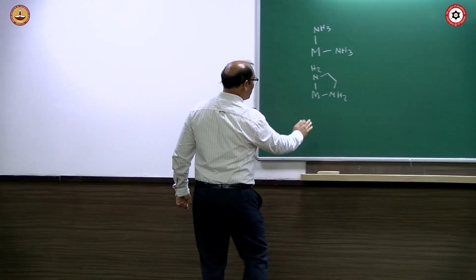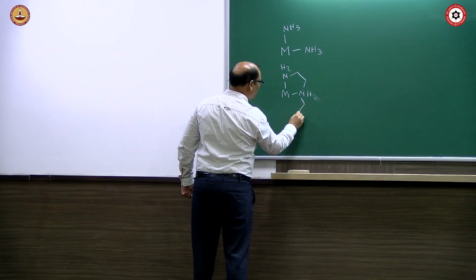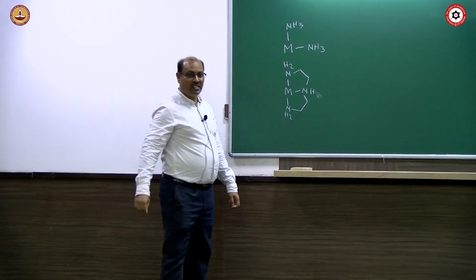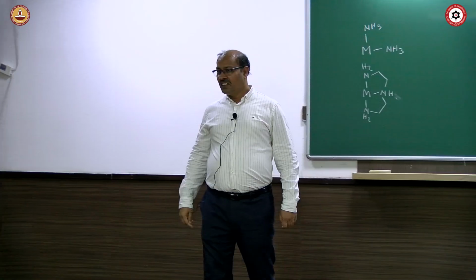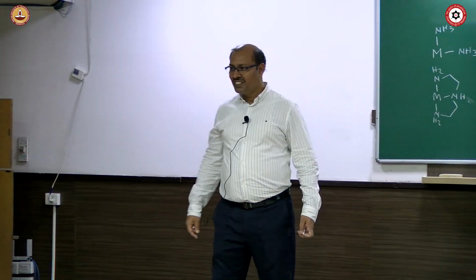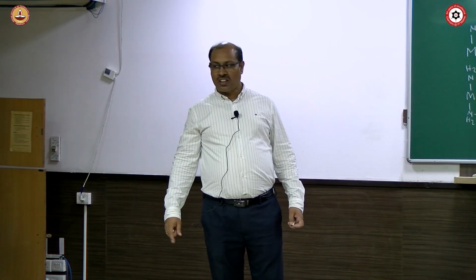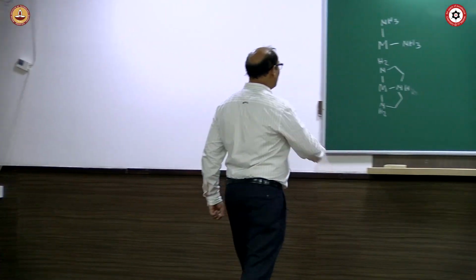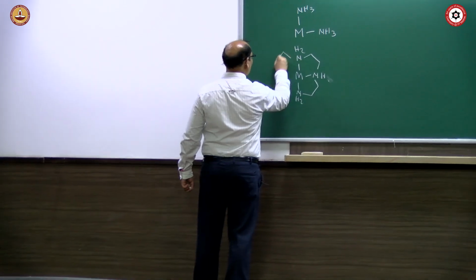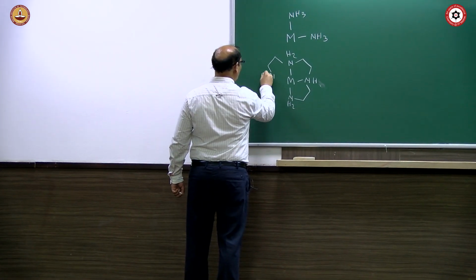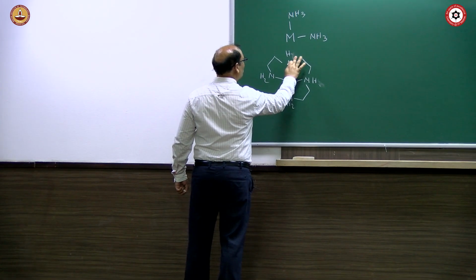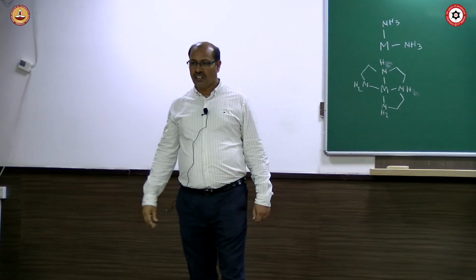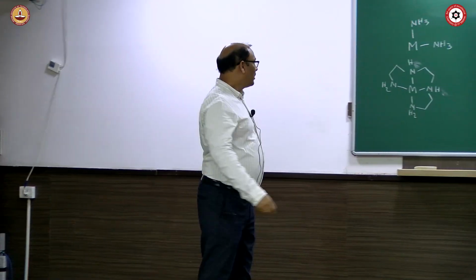If I do like that, that's a tridentate ligand, right? Three atoms are coordinated, tridentate ligand. This one, polydentate or tetradentate.